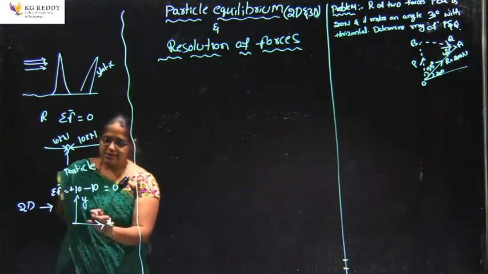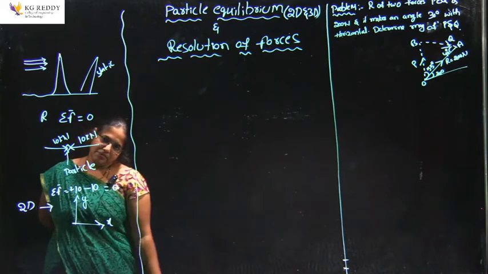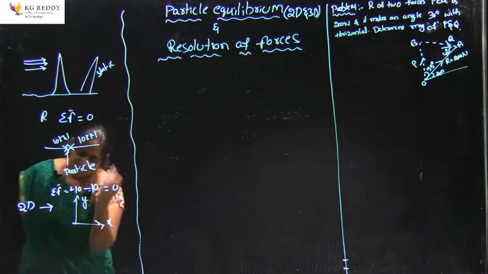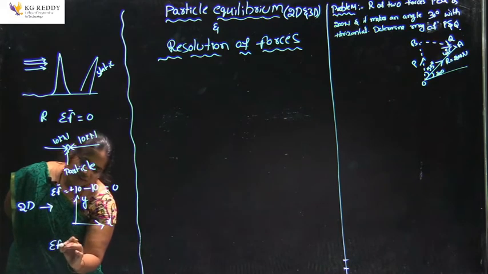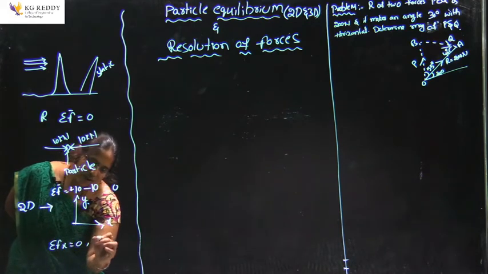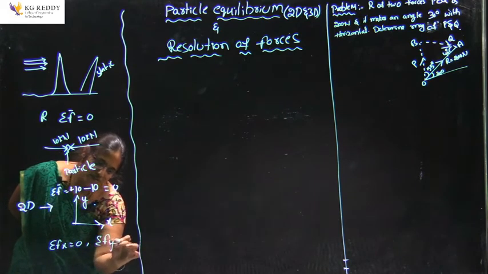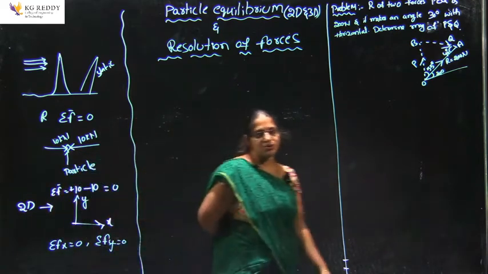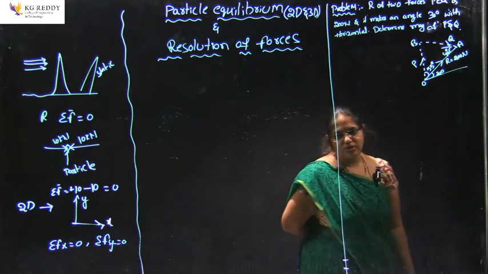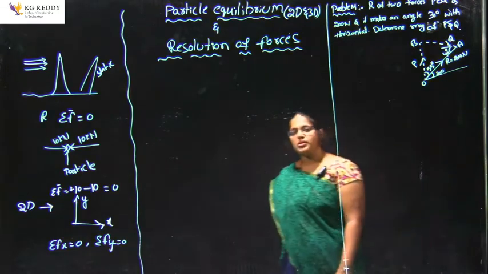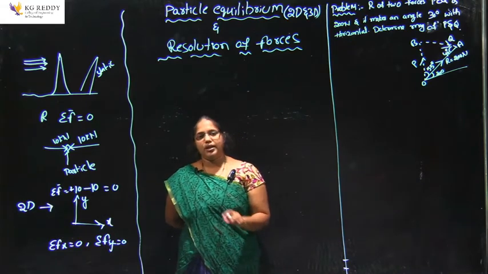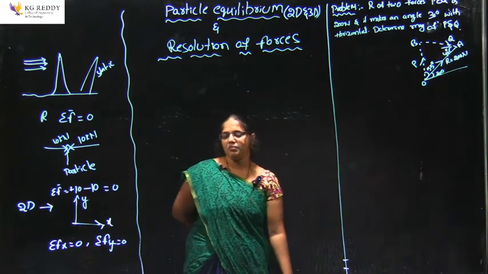So, in this case I want to represent the particle equilibrium equations in two dimensions. Let us write: summation of Fx equals 0, comma, summation of Fy equals 0. That means all the forces acting in the x direction should sum to 0, and all the forces acting in the y direction should sum to 0. Therefore, the two dimensional body, a particle, is in the equilibrium condition.